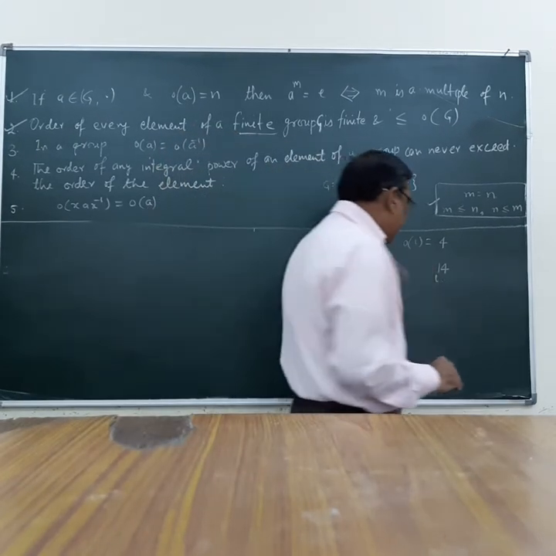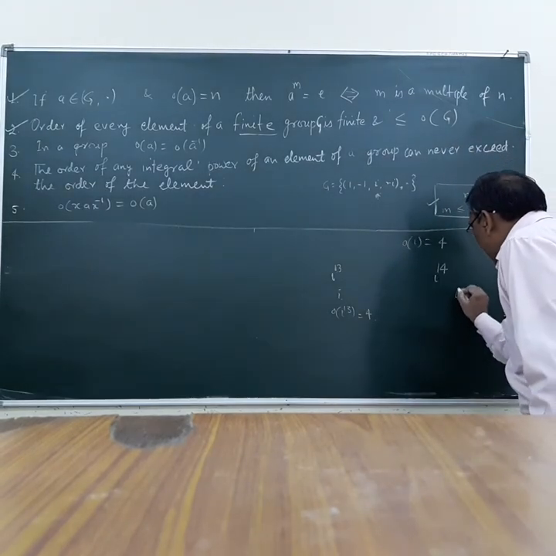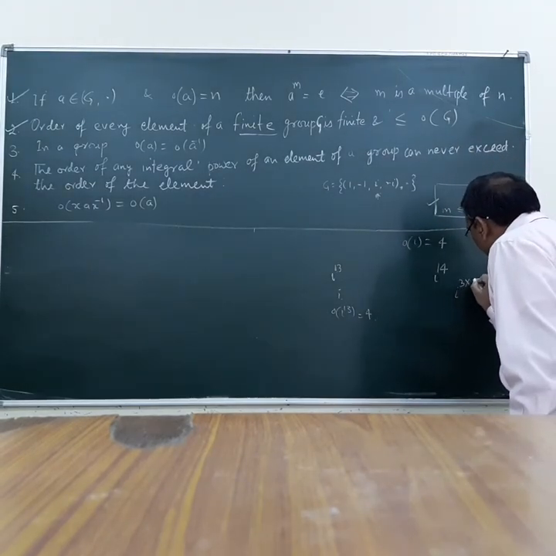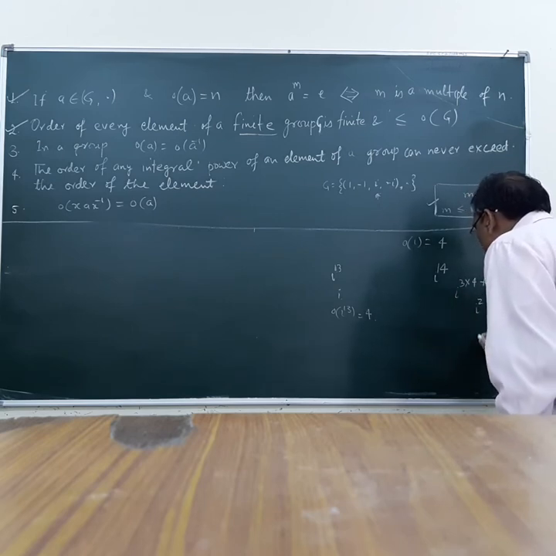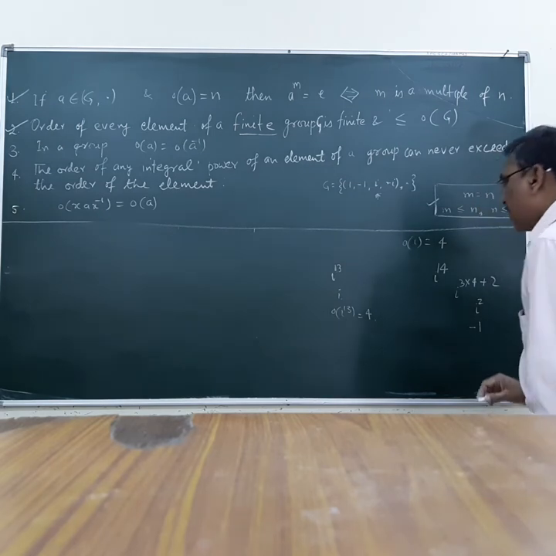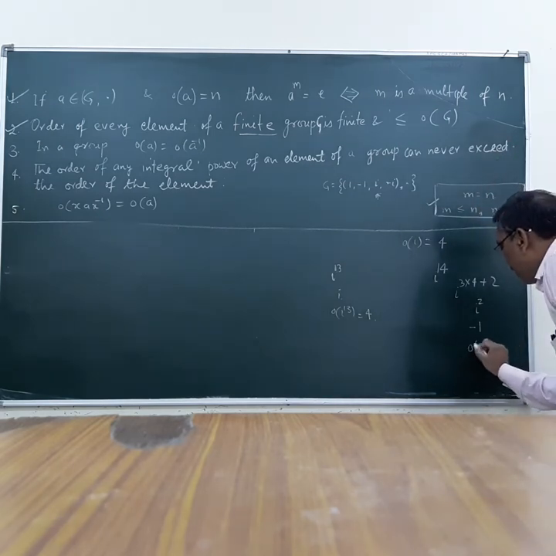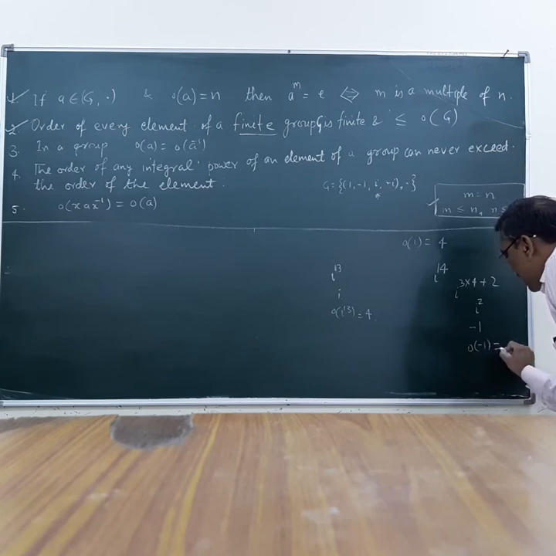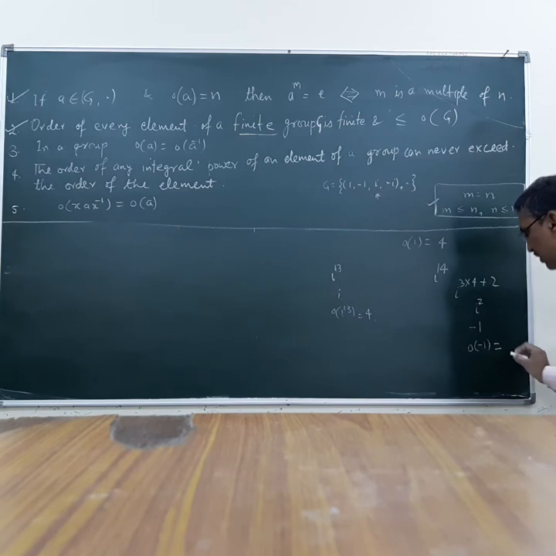Now consider this result. Iota raised to the power 14 means I can write 3 into 4 plus 2, which means iota square. Iota square means minus 1, and order of minus 1 was, from here, 2.